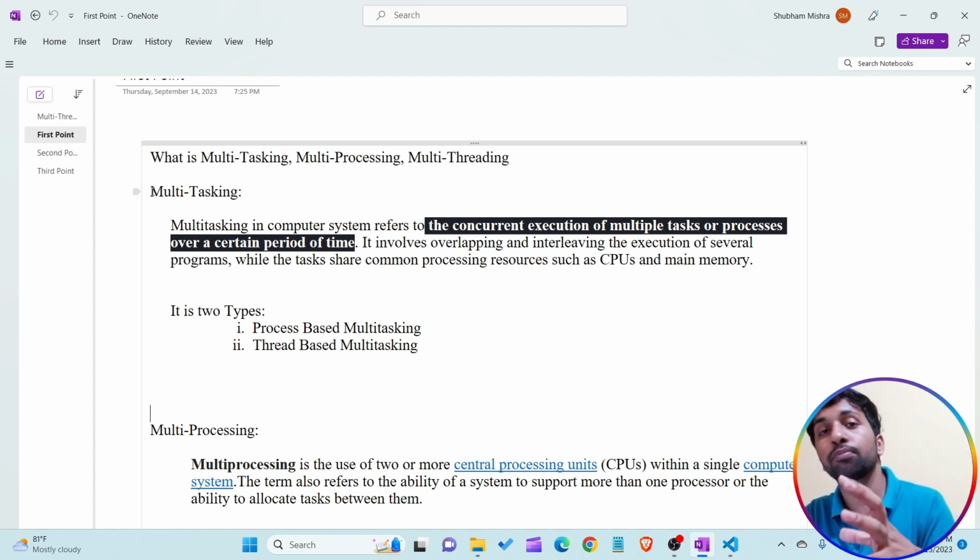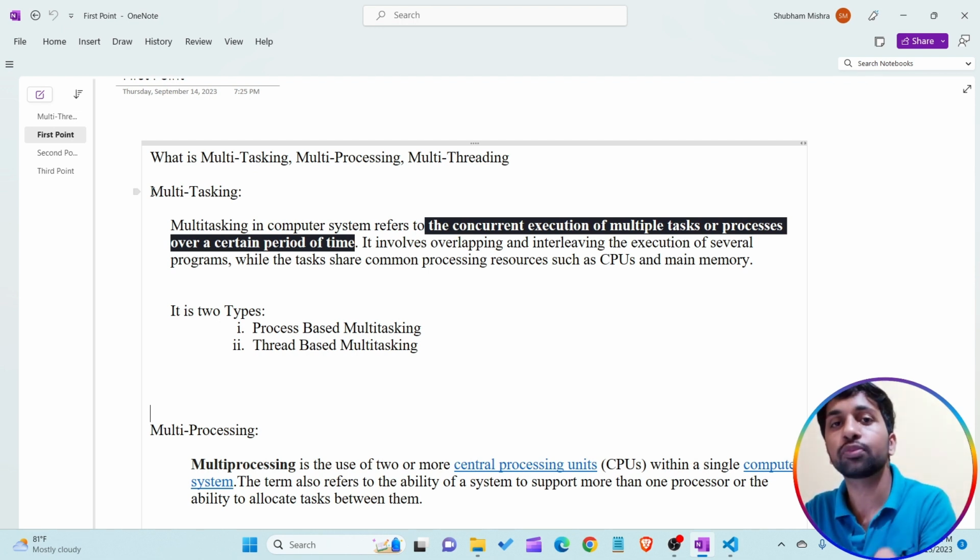But this way of running the programs one by one is very fast, let's assume in nanoseconds or milliseconds. So we are not able to visualize that the operating system executes all the tasks one by one. It looks to us like all the tasks are executed concurrently by the operating system.